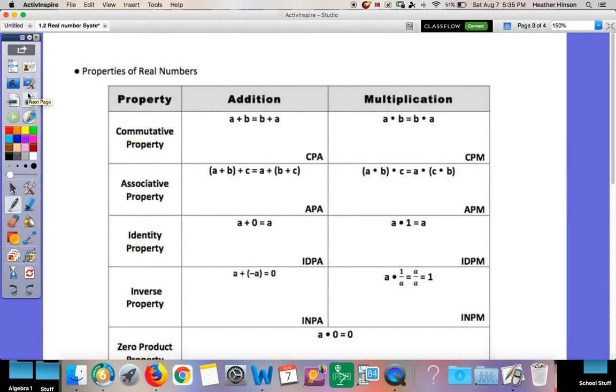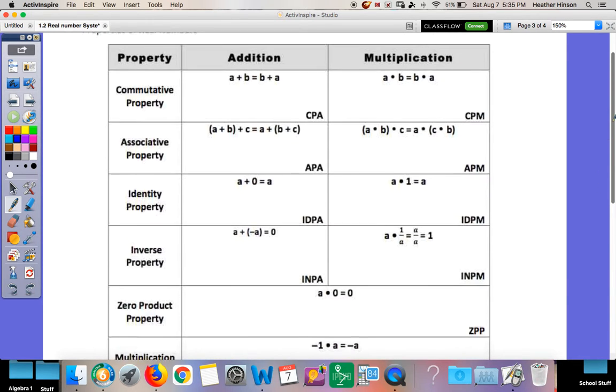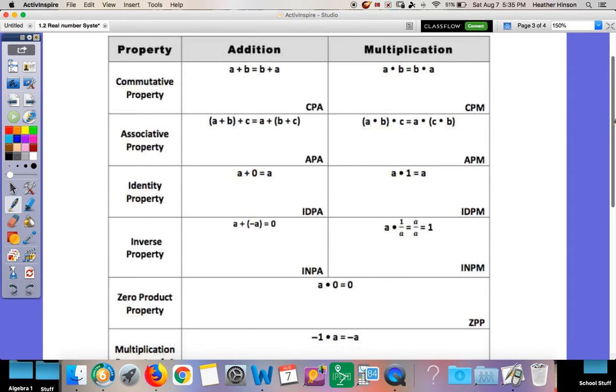Okay, the last thing we're going to look at are properties. These are properties that we can use when we're solving equations. You'll see these a lot throughout the year. We have 7 of them. So the first one is your commutative property. This is going to change the order of your problem. It keeps it the same. It's still equivalent if we change the order.